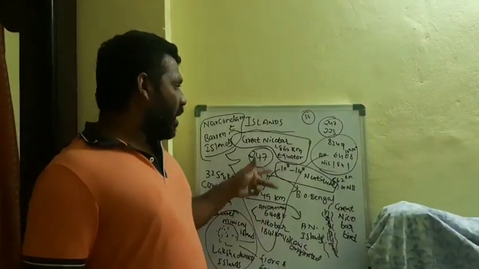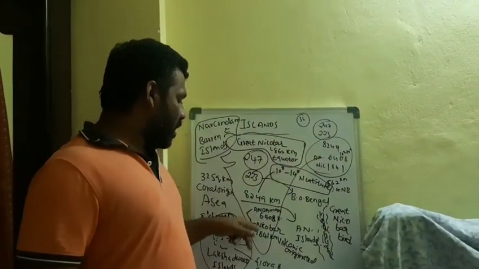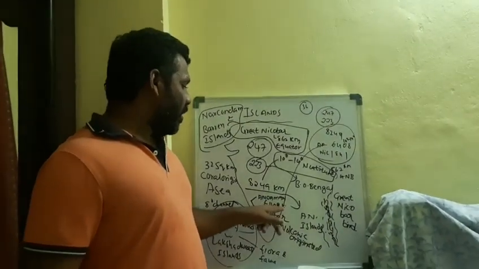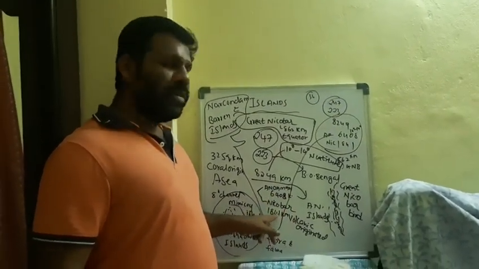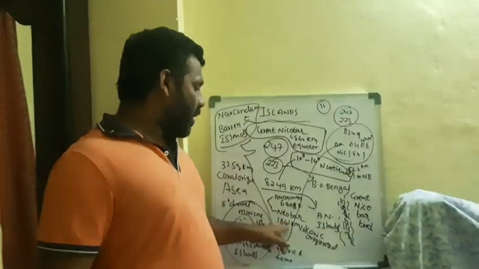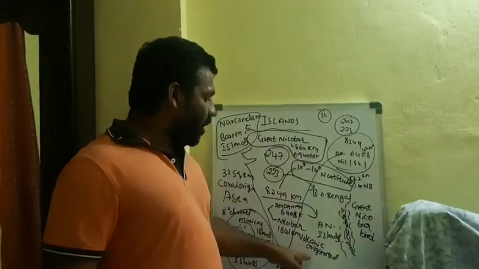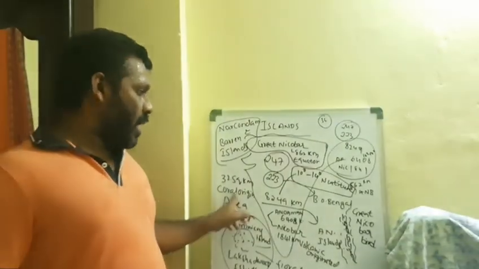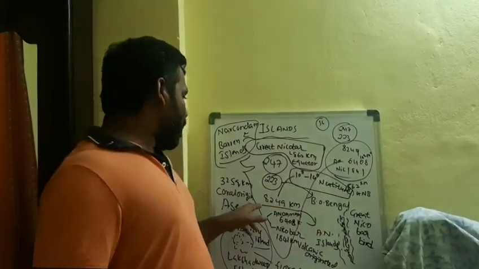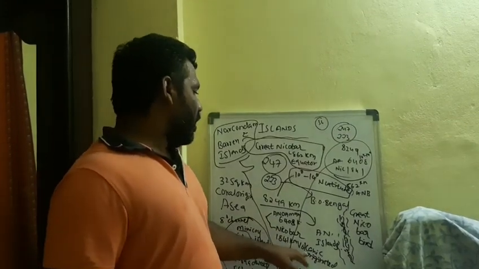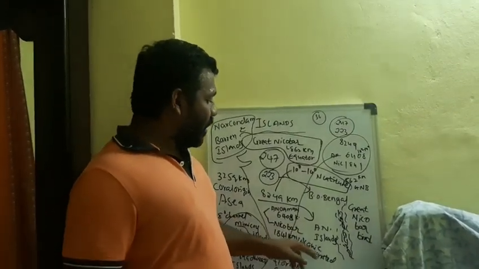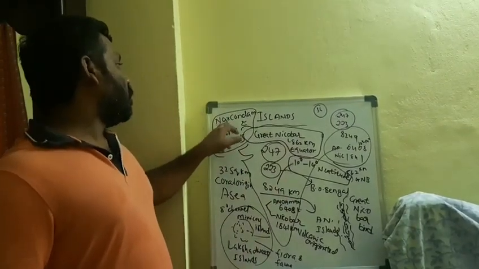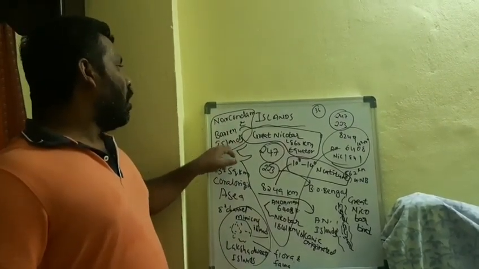Again, the Andaman Nicobar Islands split into two parts: Andaman and Nicobar. The Andaman Islands are 6,408 kilometers spread, the Nicobar Islands 1,841 kilometers spread. These islands are of volcanic origin and those are of coral origin. These are in the eastern part, those are in the western part. The volcanic ones in the Andaman Nicobar Islands we can take as Narcondam and Barren. Both are volcanic in origin.